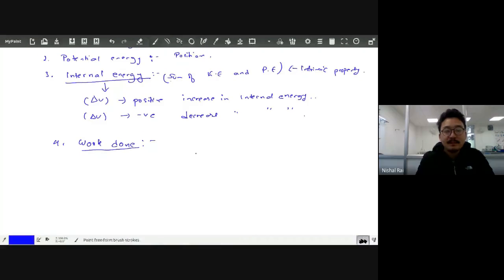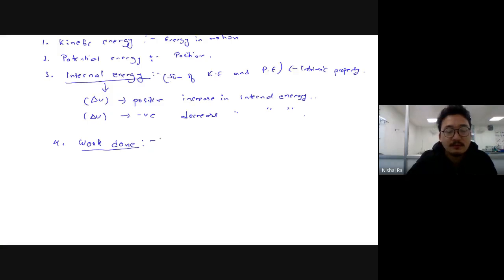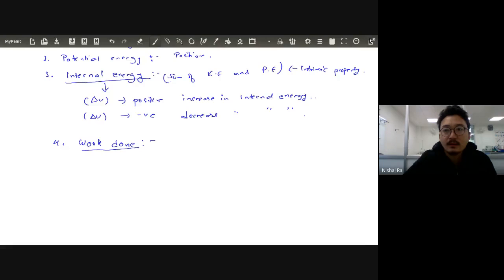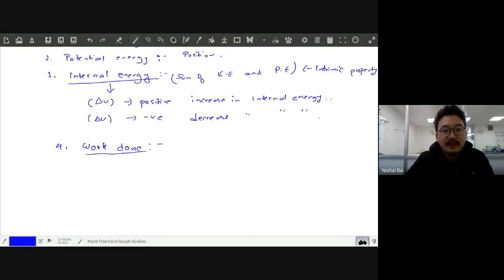So work done is basically a process by which a change occurs in any system. Work done can be defined as force into displacement, that you all know.